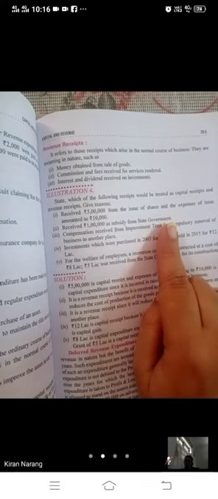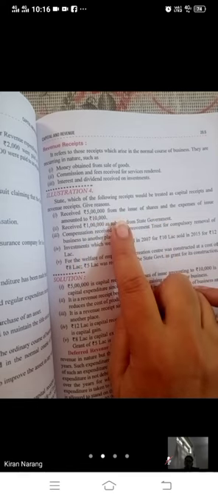Okay, now the fourth illustration. State which of the following receipts would be treated as capital receipt and revenue receipt. Give reasons. First, received rupees 5 lakh from issue of shares and expenses on issue 10,000.